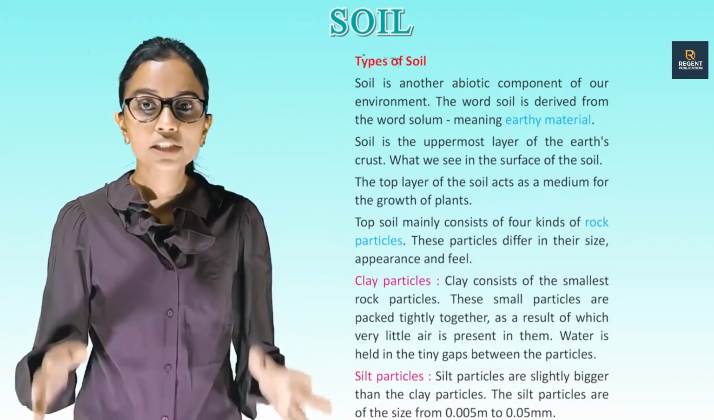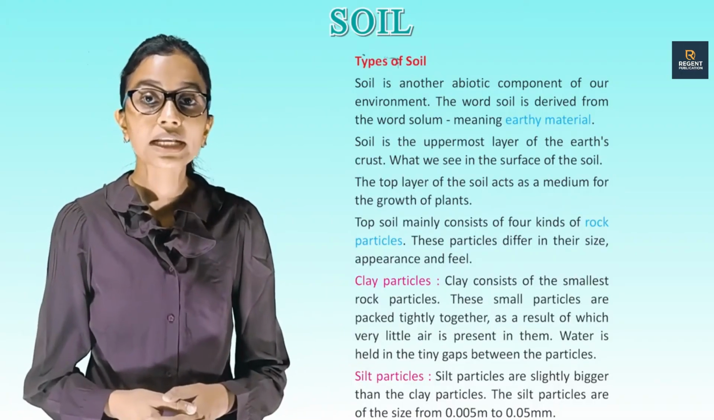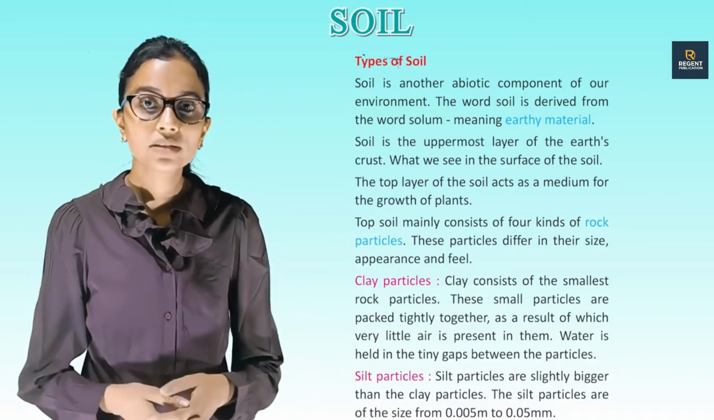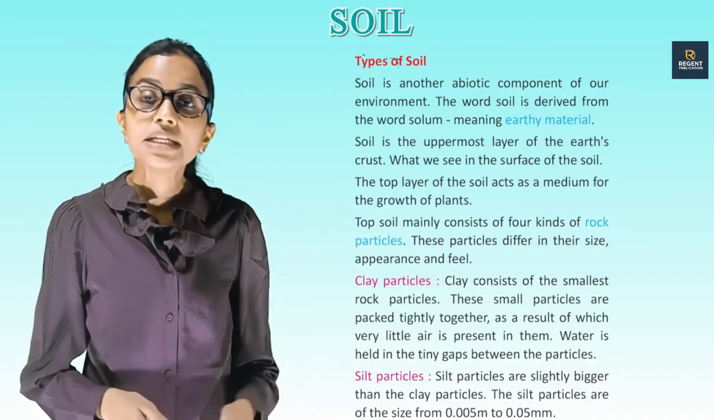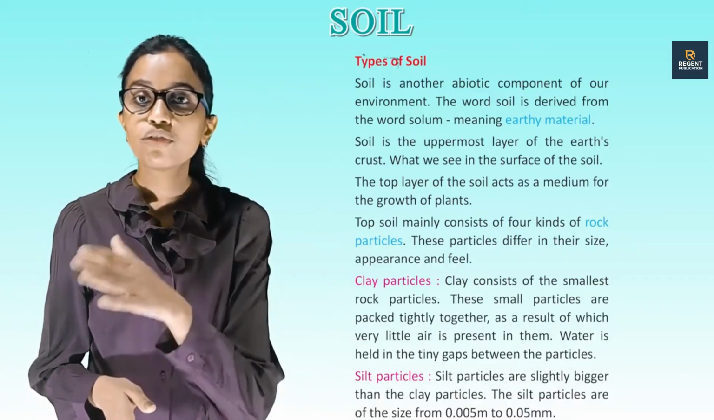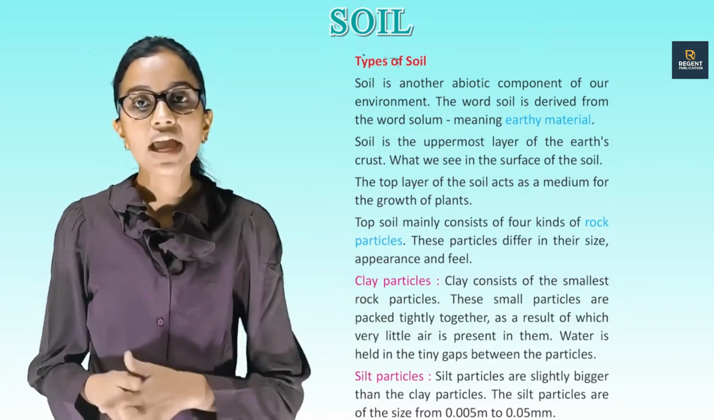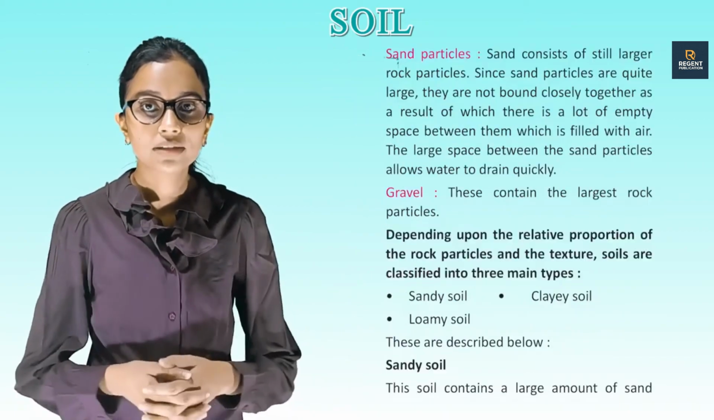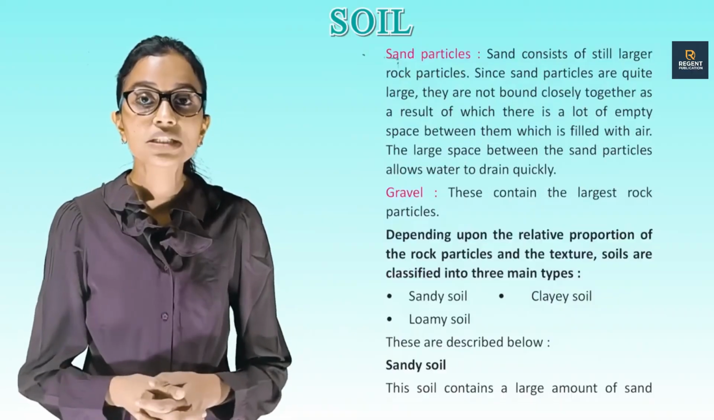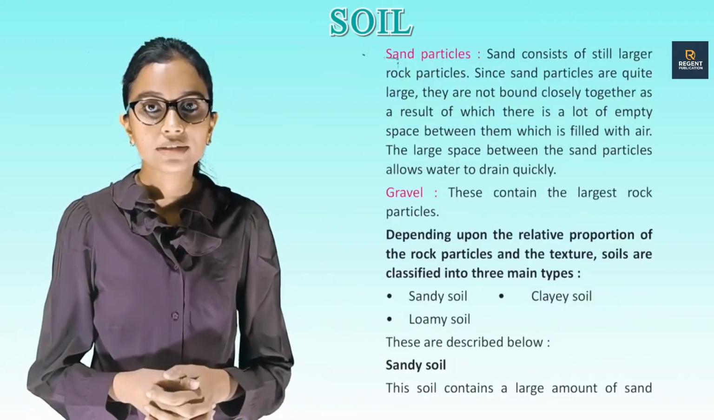Silt particles. Silt particles are slightly bigger than the clay particles. The silt particles are of the size from 0.005 mm to 0.05 mm. Sand particles. Sand consists of still larger rock particles.